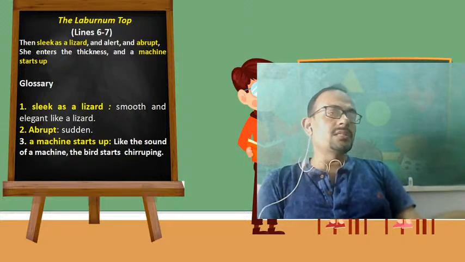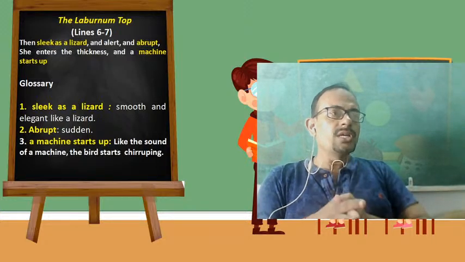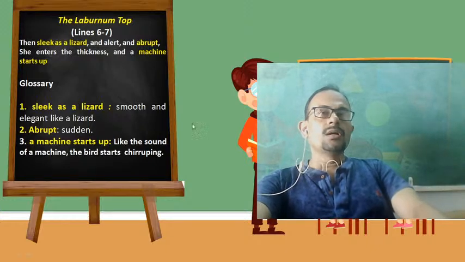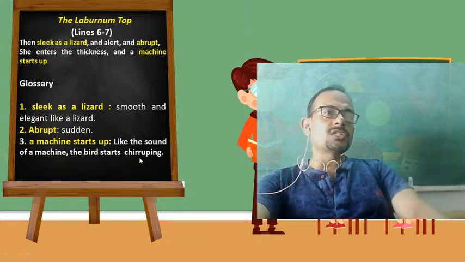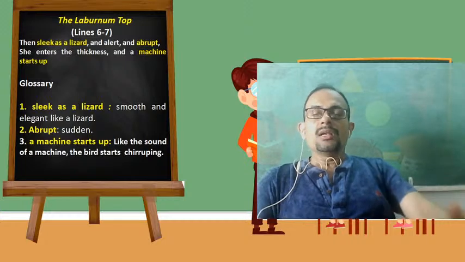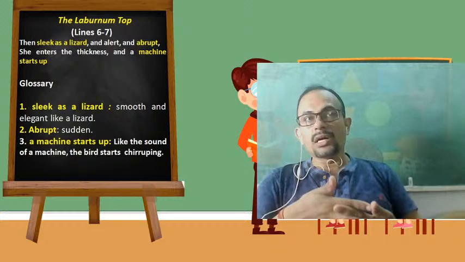When she enters the thickness of the tree, a machine starts up. What does machine here refer to? Let me tell you. Like the sound of a machine, the bird starts chirping and the machine starts up. A machine starts up means like a machine produces some kind of sound.